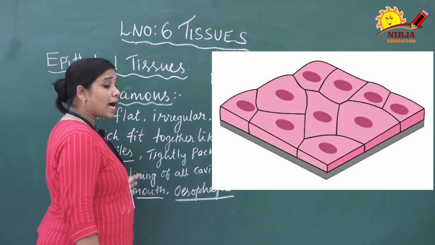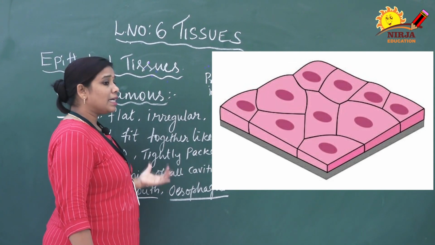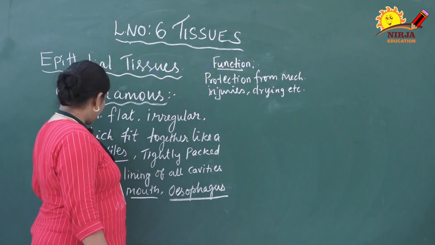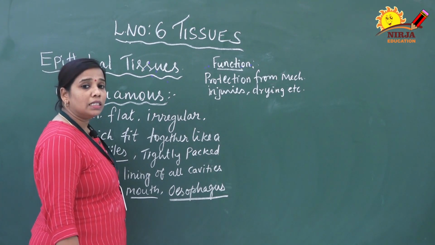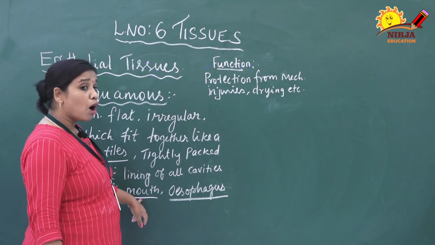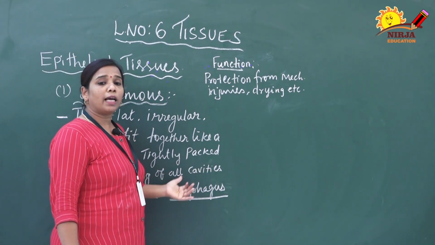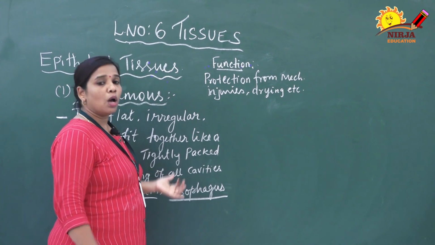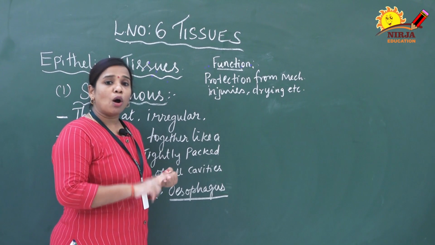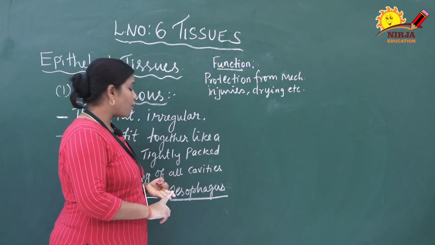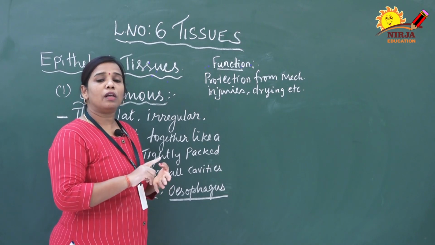Then another one is occurrence. Squamous epithelial tissue is present in the lining of cavities like the alveoli. Alveoli are nothing but air sacs. They are present inside the lungs. The next ones are the mouth, esophagus and alimentary canal. These are all covered with the help of squamous epithelial tissues. Once again I repeat, it is present inside the alveoli, mouth and inner lining of the esophagus as well as the alimentary canal. These are all made up of squamous epithelial tissues.